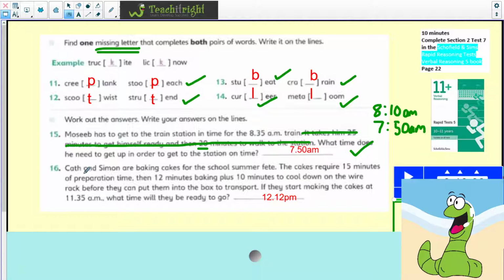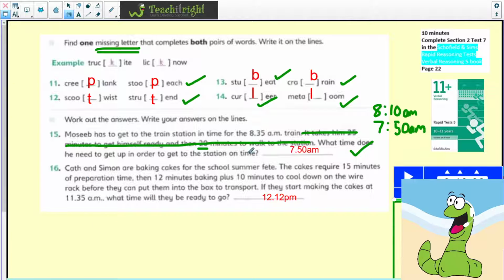7:50. And then we've got Kath and Simon are baking cakes for the school summer fete. Cakes require 15 minutes of preparation time, then 12 minutes baking time, plus 10 minutes to cool down on the wire rack before they can put them in the box to transport. If they start making the cakes at 11:35 a.m, what time will they be ready to go?